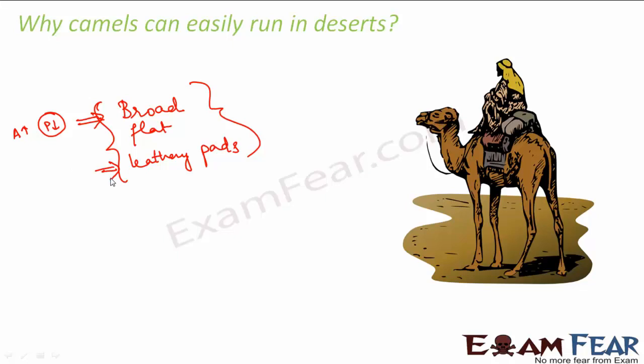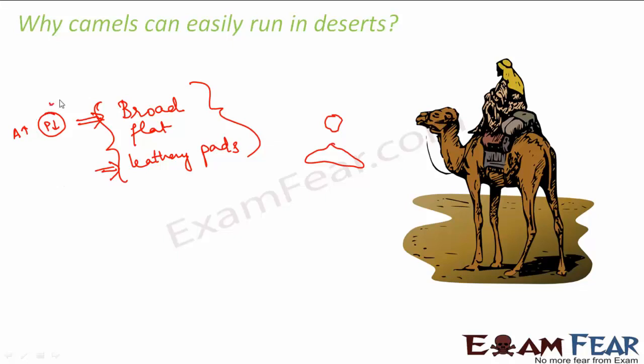So what do these pads do? Whenever the foot of the camel is placed on sand, these leathery pads spread and prevent the foot from sinking into the sand. As soon as they step on the sand, they spread somewhat like this. As soon as they spread, the area increases, so the pressure decreases.